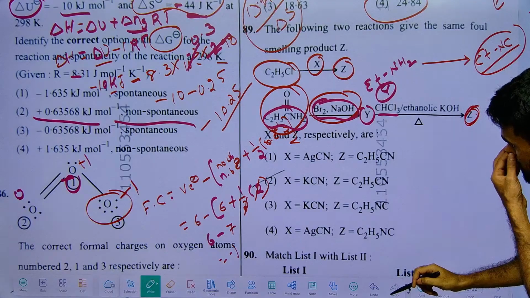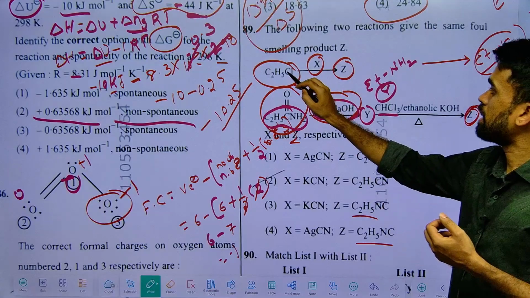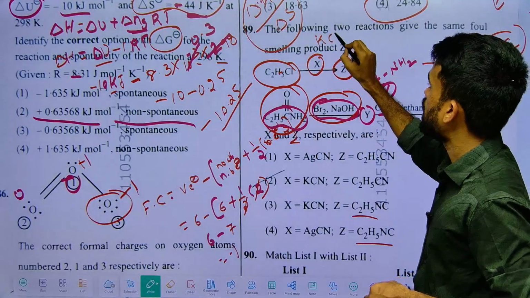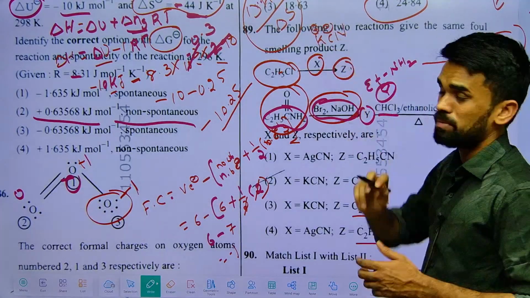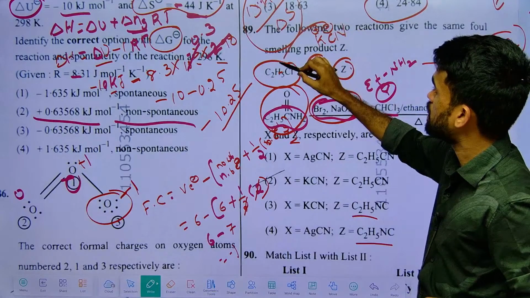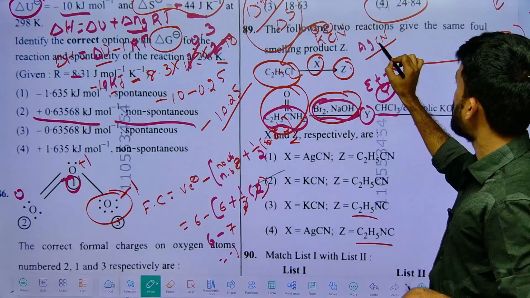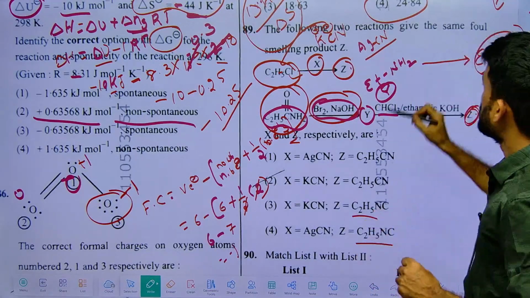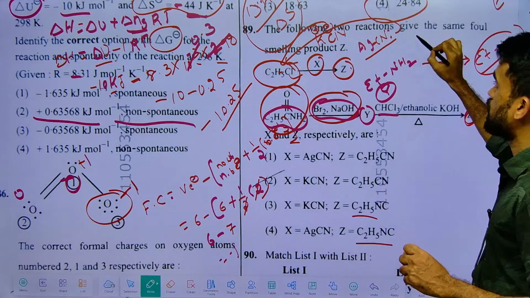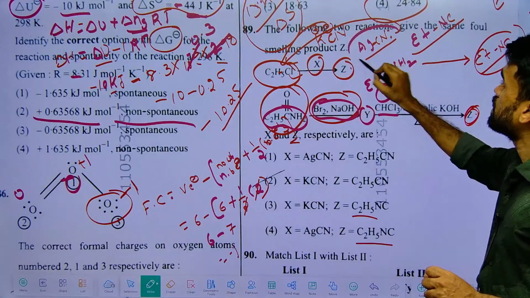They are asking us to identify X, Z in the given compounds. So in order to get this Z, ethyl isocyanide, what can I use so that ethyl chloride converts into ethyl isocyanide? If I use KCN, what happens? K plus Cl minus, CN minus. So here it's an ionic compound, so carbon is the nucleophilic site and replaces chlorine. But if I use AgCN, this is a covalent compound. The bond breakage won't take place between silver and carbon. Therefore, the nucleophilic center here is nitrogen, and it gives you isocyanide. So ethyl isocyanide comes from ethyl chloride by treating it with AgCN.